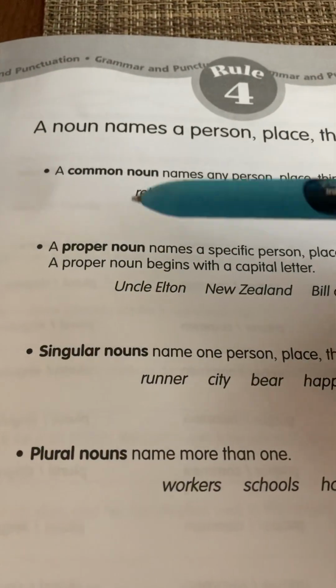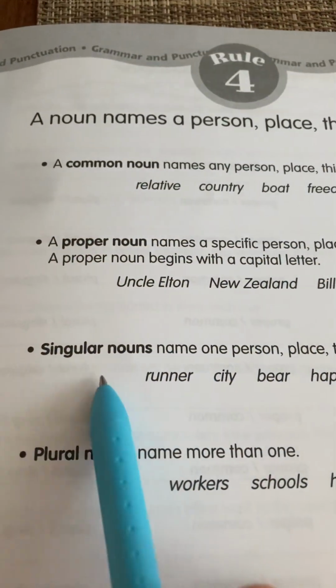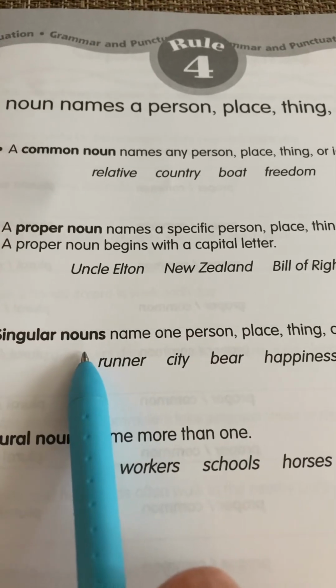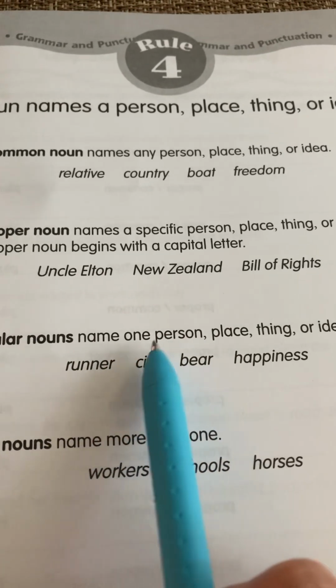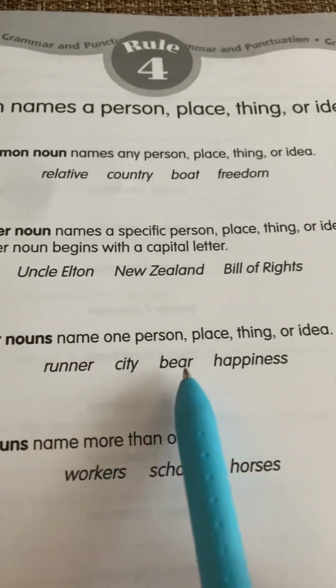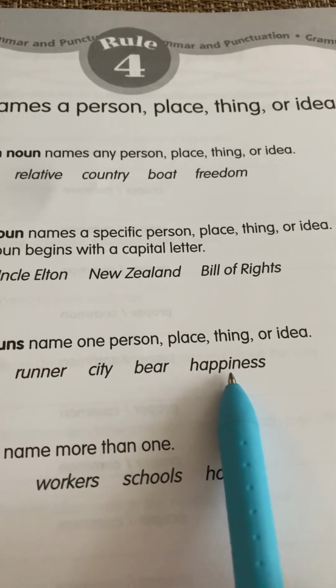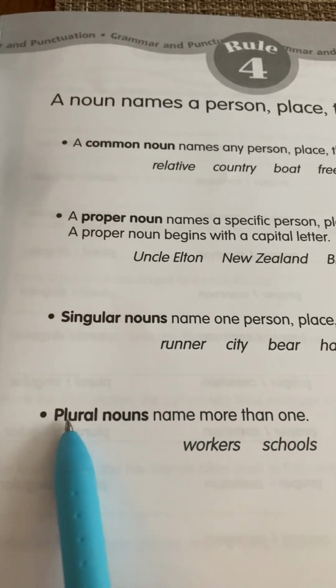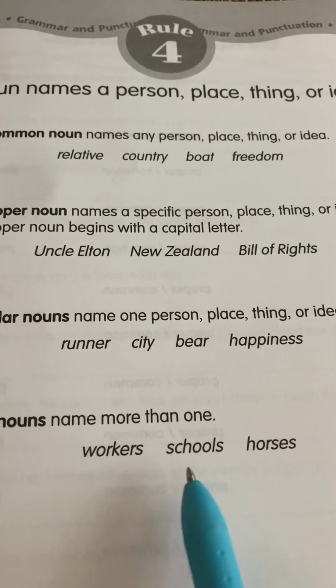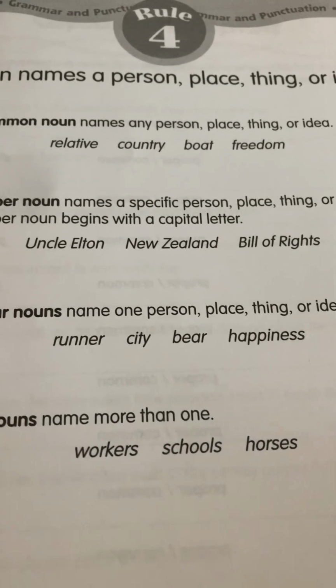All right, and then with our common nouns, we have singular nouns. They name one person, place, thing, or idea. Runner, city, bear, happiness, okay? Plural nouns name more than one thing. Workers, schools, horses, okay?